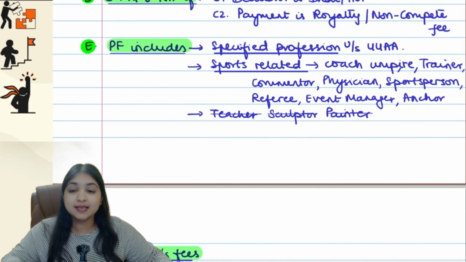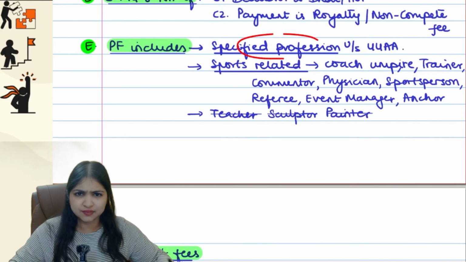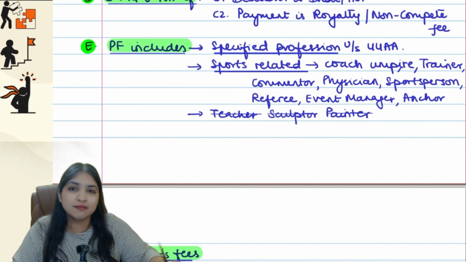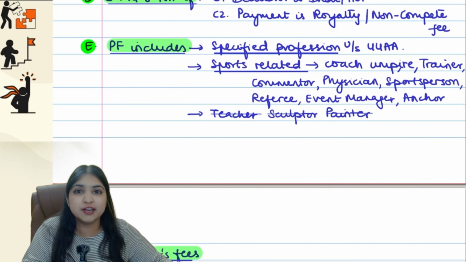Here profession means specified profession under 44AA, this we already know, but there are some extra professions also which are covered in 194J under the term professional, like all sports related professionals: coach, umpire, trainer, commentator, physician, the sports person, the referee, the event manager, the anchor.